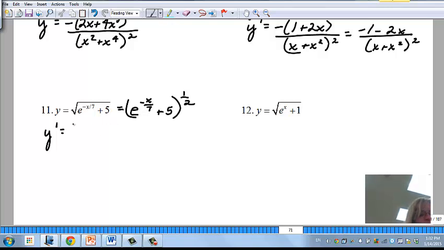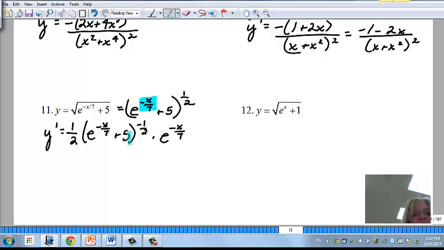So let's do it. So I got 1/2. Okay, bring it down front, don't touch the baby, to the negative 1/2. And then we're going to take times the derivative of the inside, and the derivative of the inside is going to be e to the negative x over 7, because you just rewrite it. But then I say, wait a minute, this is my outside, the whole thing, and then this is my inside, and I see the derivative of this is rewriting it, and the derivative of 5 is 0, so that's not even an issue. But now I've got this, because I rewrote it, but this is there.